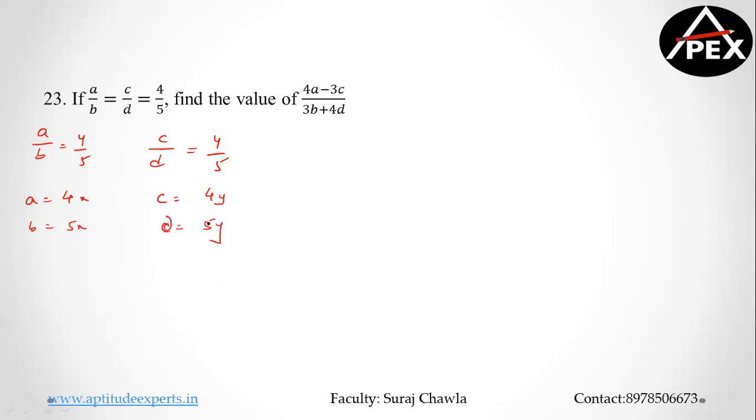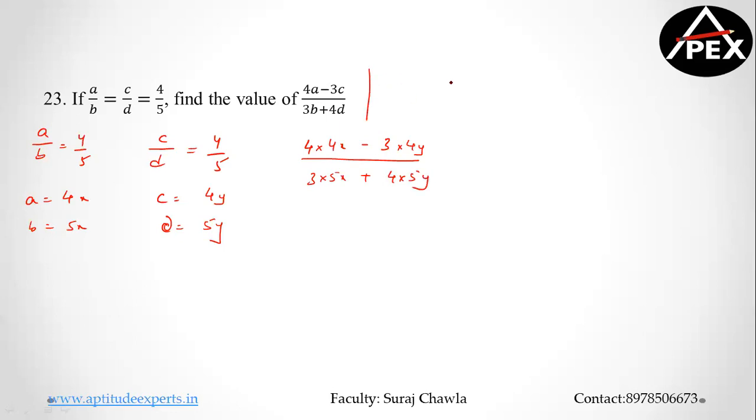So whenever I'm replacing 4a, I would go with 4 into 4x minus 3c, I am going with 3 into 4y, divided by 3b, that is 3 into 5x, plus 4d, that is 4 into 5y.